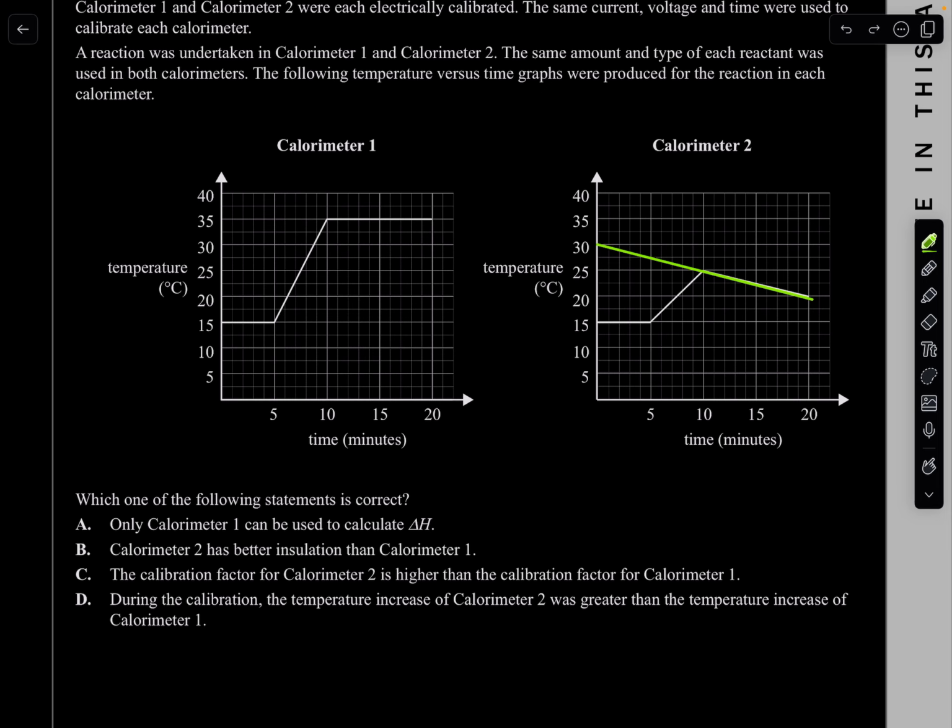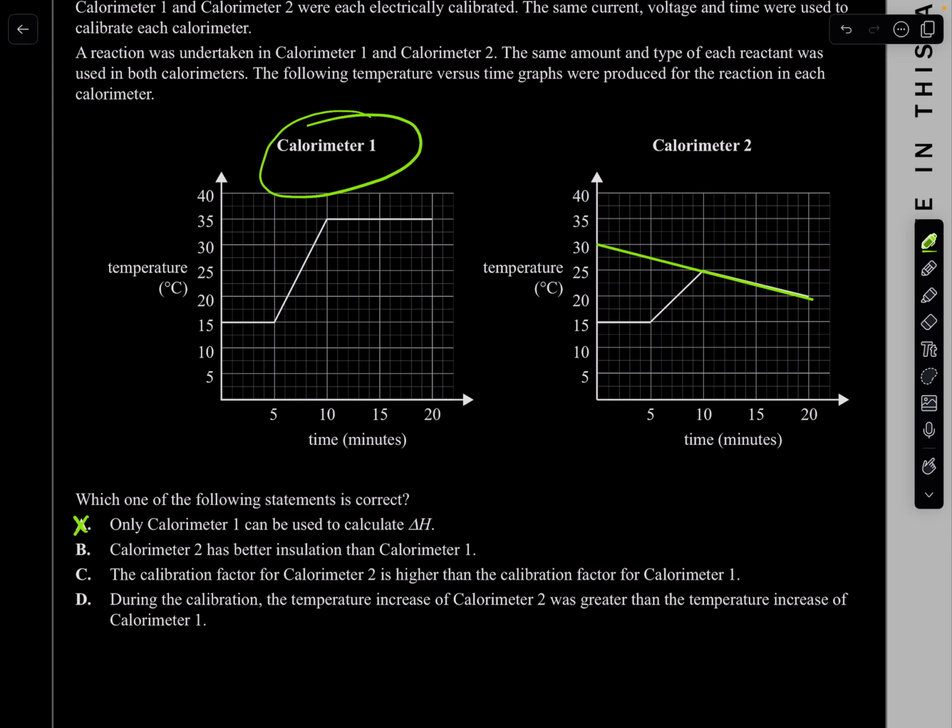Remember, realistically in life, you don't get something like calorimeter 1, with 100% no energy loss. That's not realistic. When you do these experiments, you're going to see something like calorimeter 2, where there's always energy loss. Nothing's 100% efficient. So of course we can calculate the change in heat using calorimeter 2, not just calorimeter 1. So absolutely, make a line of best fit and calculate that temperature change. That's what we do.